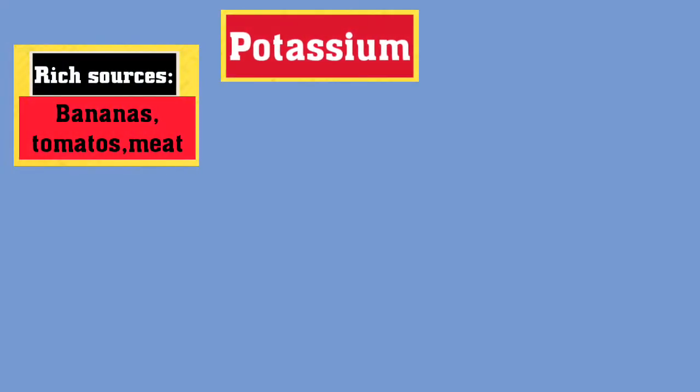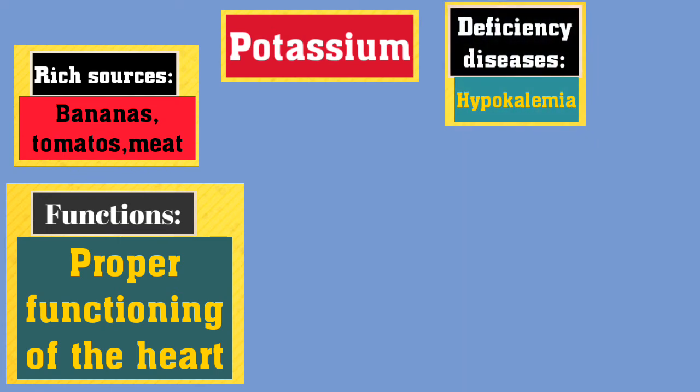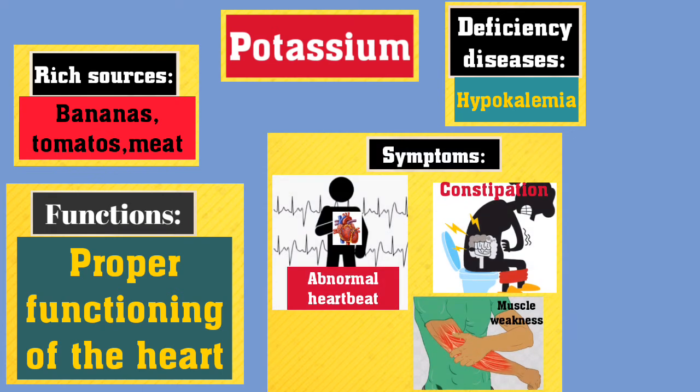The next macromineral is potassium. The rich sources of potassium are bananas, tomatoes, and meat, and its function is proper functioning of the heart. Hypokalemia is the deficiency disease. Its symptoms are abnormal heartbeat, constipation, and muscle weakness.